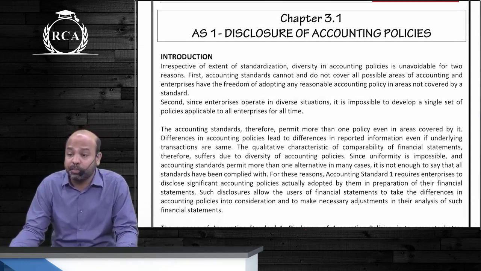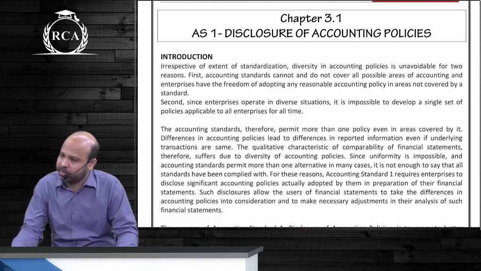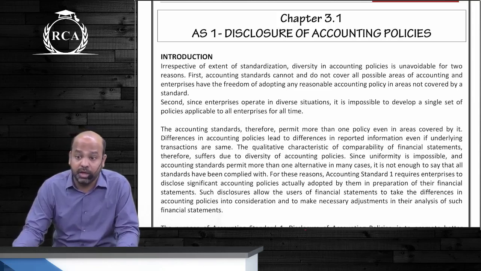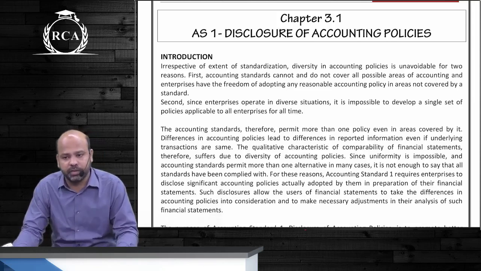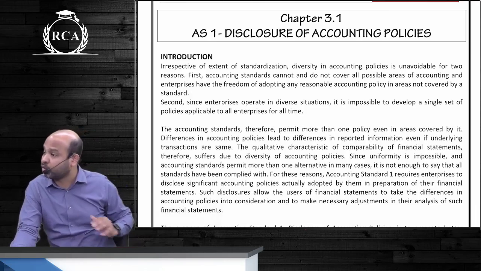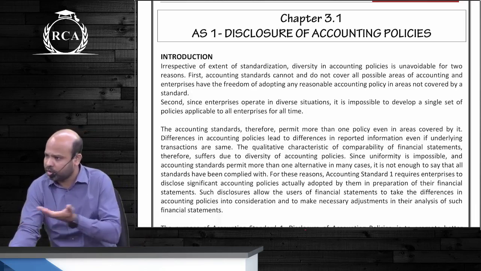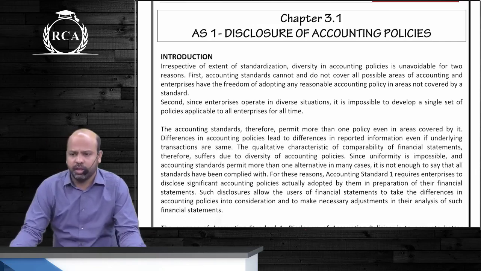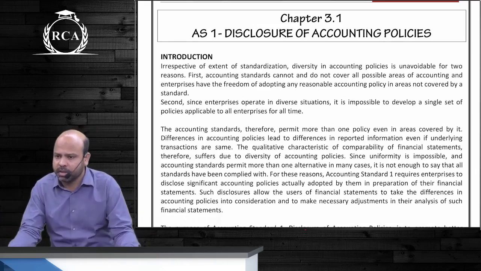I said accounting policies are nothing but the accounting principles that are used in preparation of financial statements and the methods of applying those accounting principles. Now, every accounting standard, guys, need not have one accounting policy. There can be more than one accounting policy covered under an accounting standard. Now that we are done with Accounting Standard 2, we know that an organization can follow FIFO method or weighted average method. That's a method of applying accounting principle.